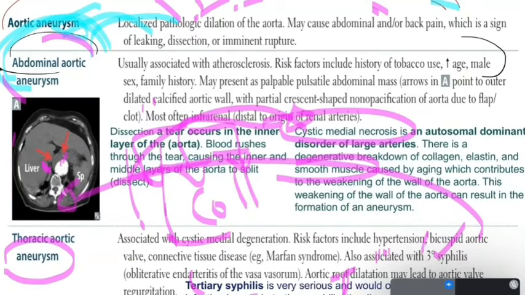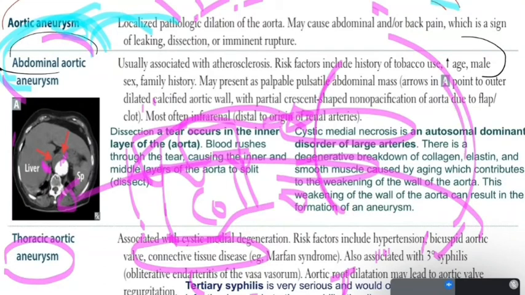Also, if you have a connective tissue disease like Marfan syndrome or Ehlers-Danlos syndrome, as we talked about previously, this will make the wall weak. If the blood vessel wall is weak, you can predict what will happen, which is aneurysm, dissection, and all of that stuff.